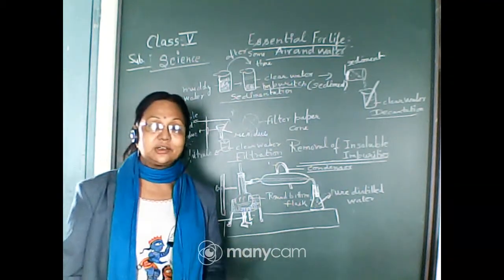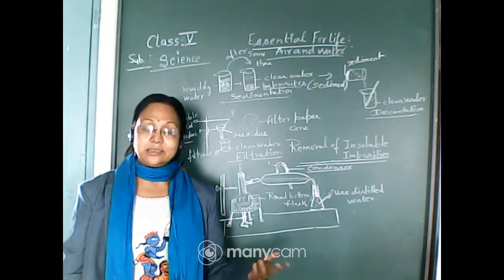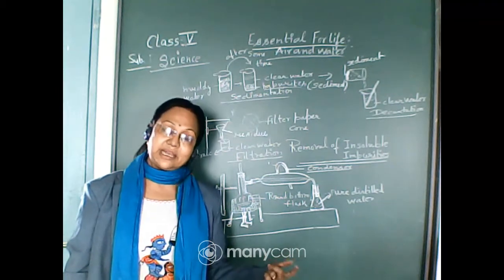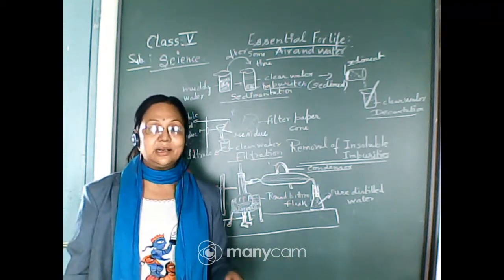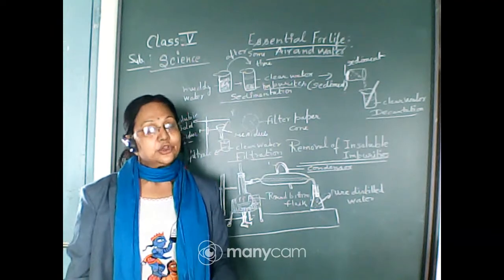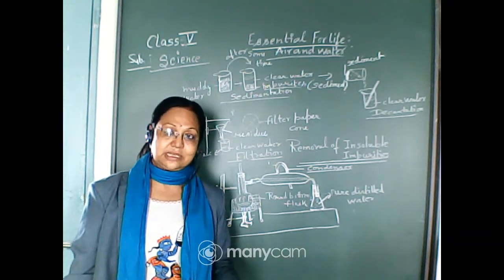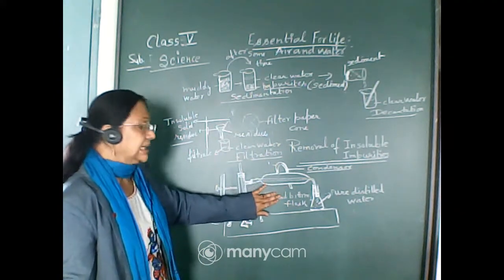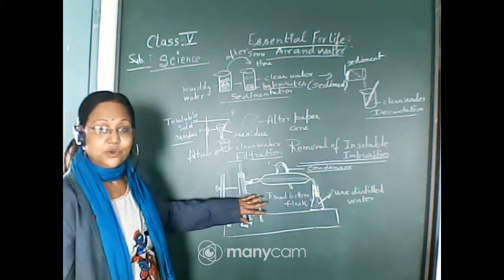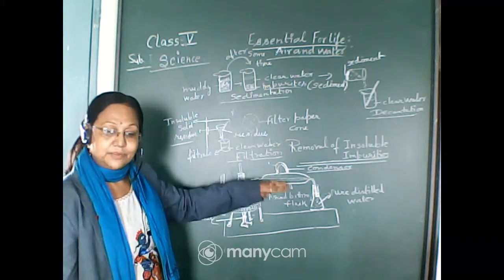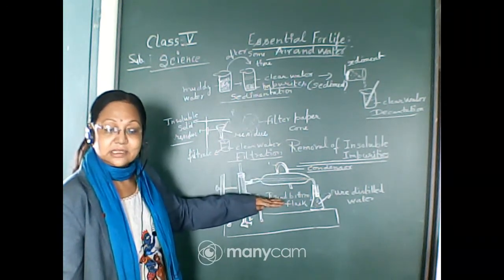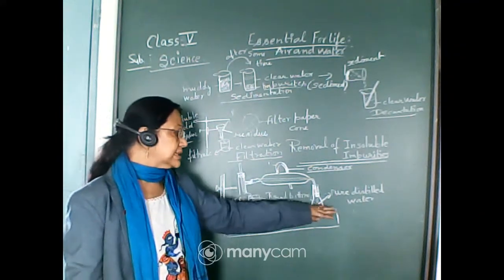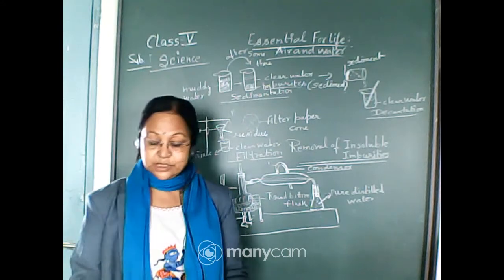If it is salty water, then we will get the salt and the other impurities which are mixed with the water. If it is sugary water, then we get the sugar, not in particle form, but the residue will be the sugar substance, or you can say the glucose substance. So it is the process by which we can separate the soluble residue, whatever things are soluble in the water, in this round bottom flask, and the pure distilled water in this flask. Okay. So this is the way we can separate.